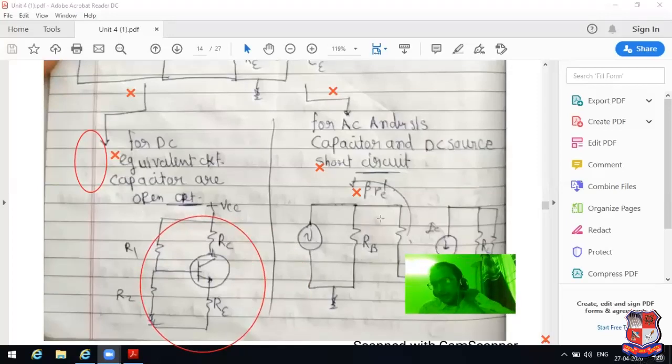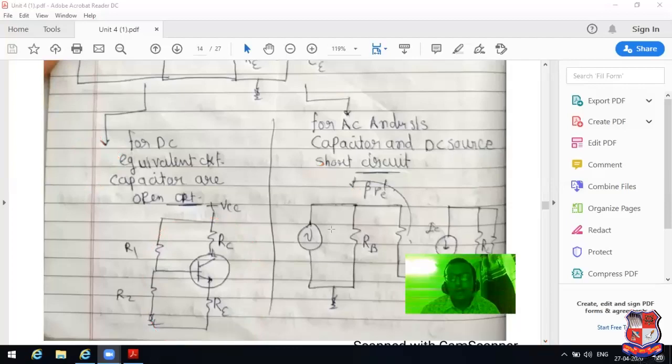And if you consider AC analysis, at that time you only consider the AC signal, and why this circuit became able to be developed. This topic can be explained in the next topic, known as the transistor model. At that time I will explain this figure. Don't worry regarding that. I will mention the importance of AC analysis then. So this is known as the DC equivalent circuit.